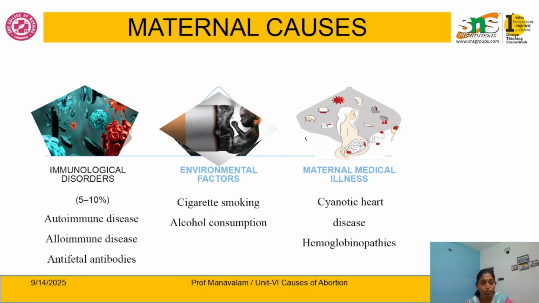Next, alloimmune disease. Here the maternal immune system considers the paternal antigen as a foreign entity. So as a protective mechanism, it blocks that antigen. It ends up with the rejection of the zygote, which causes abortion.